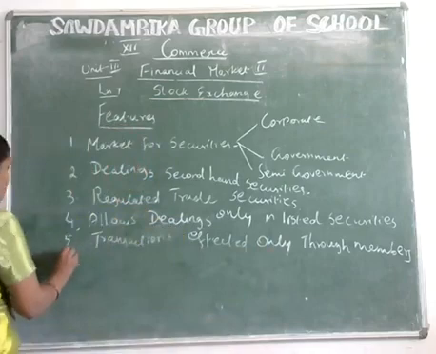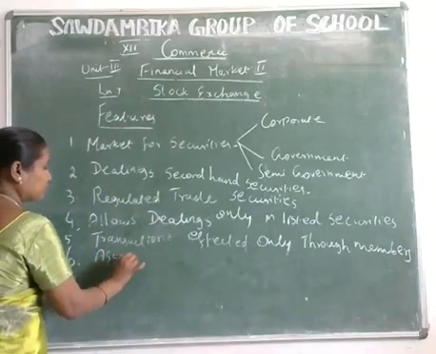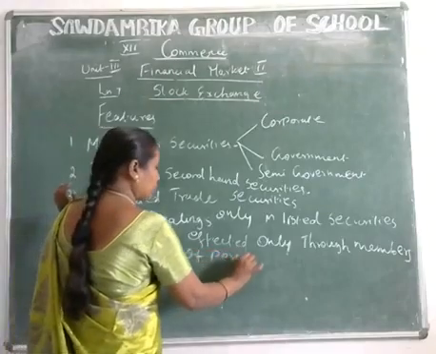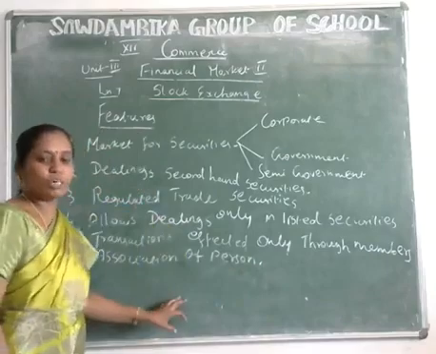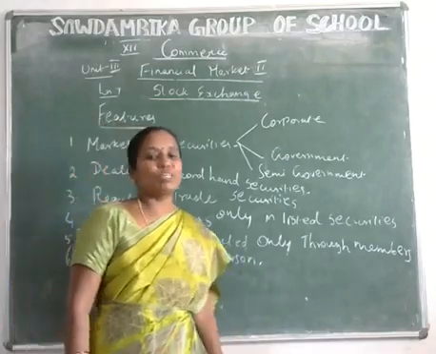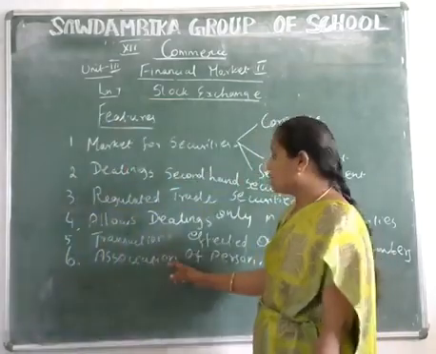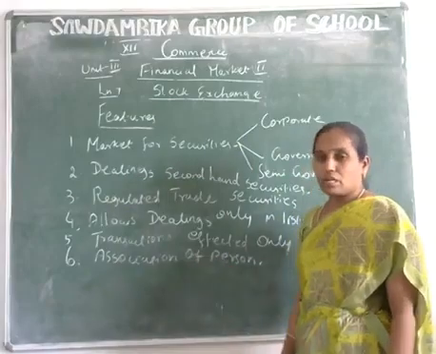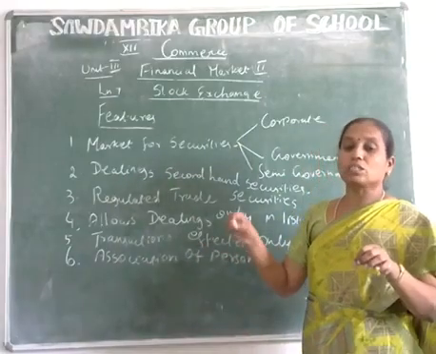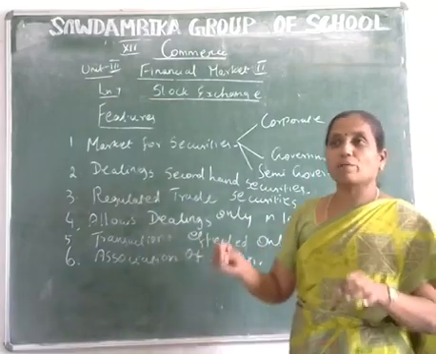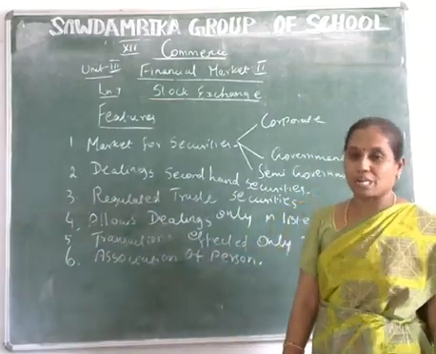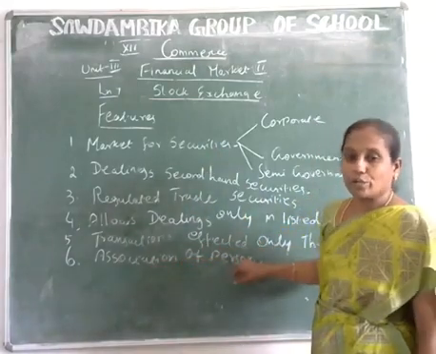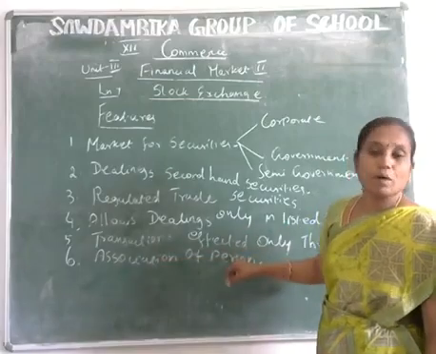And the next one is association of persons. The stock exchange is an association or body of individuals. That means it's a group of persons. It may be registered or not, but it is a group of persons. It is an association or organization or body of individuals, whether incorporated or not.